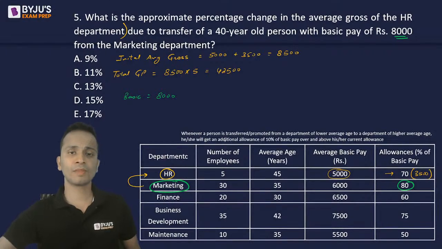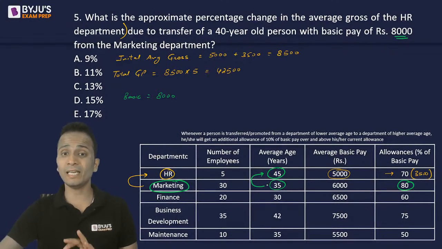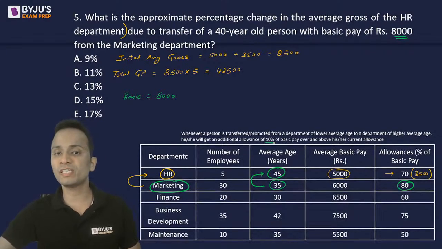Now whenever a person is transferred from a department of lower average age to a department of higher average age, is this transfer from lower average age to higher average age? Yes, it is. Then he or she will get an additional allowance of 10% of basic pay.